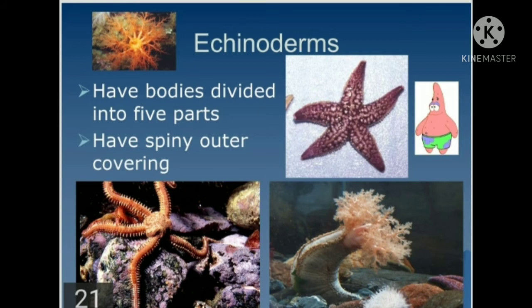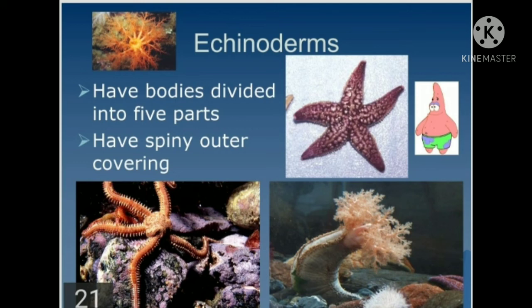Okay, now coming to the next phylum. This is the second last phylum, and this one is the echinoderms. It comes from the word echinus. Echinus means spines and derma means skin. So basically their skin is very spiny and very thorny, and therefore these are called as what? Echinoderms.